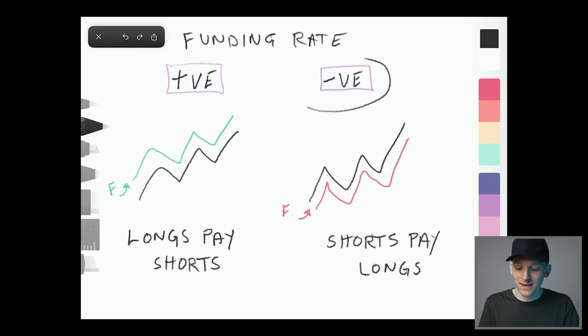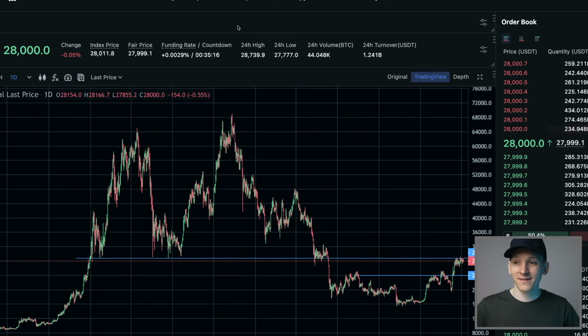If the funding is negative, that is the futures price is underneath the spot price. Again, it doesn't matter the actual price, it just matters the spread between the spot price and the futures price. If it's negative, short sellers will pay longs. And so you have to factor that into your trade. On MEXC, this funding rate is paid once every 8 hours. And the funding rate can change to positive or negative depending on the price. And so it's kind of unpredictable, but you want to see what this funding is.